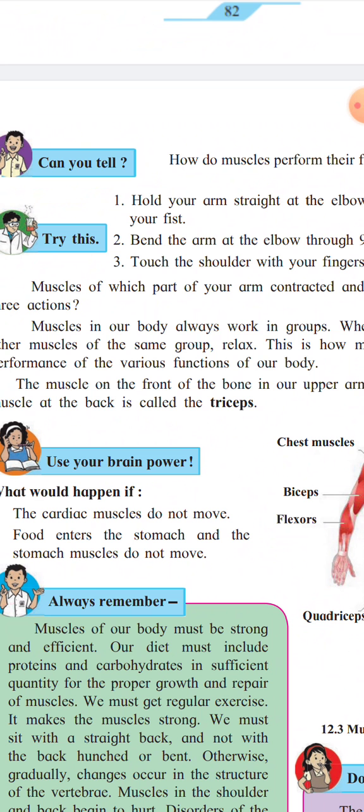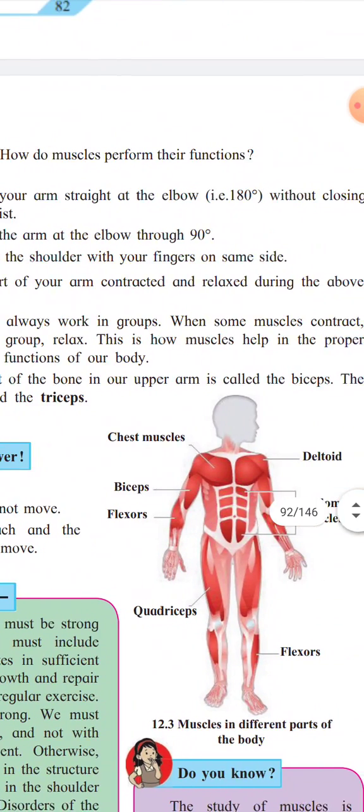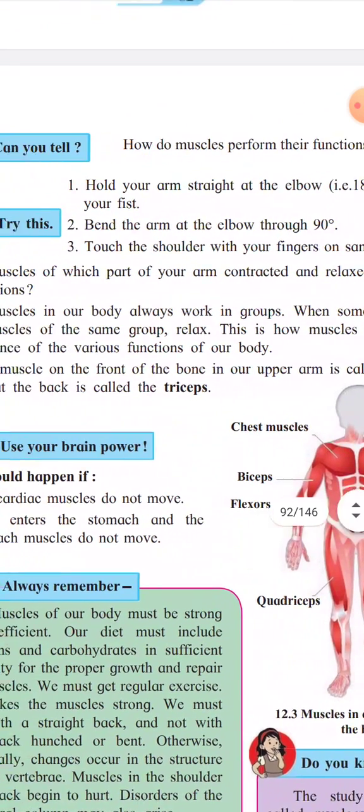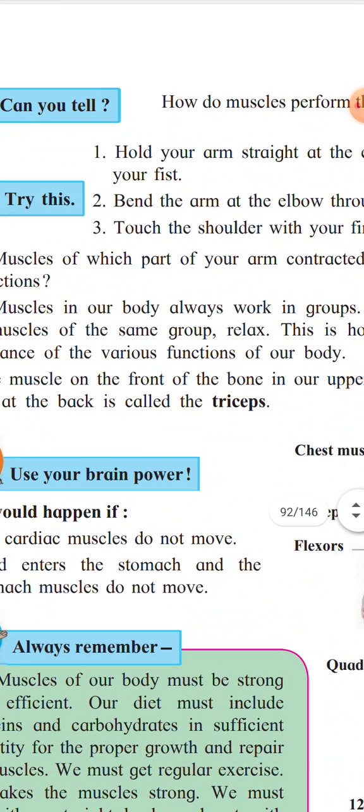Now the muscle on the front of the bone in the upper arm is called the bicep, and the muscle at the back is called the tricep. Bicep and tricep. Muscles in the different parts of our body we are going to learn in detail.